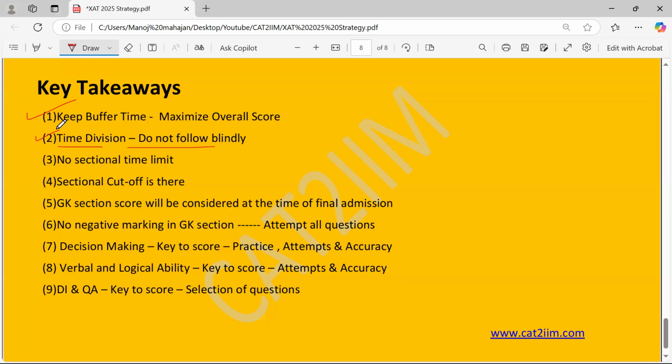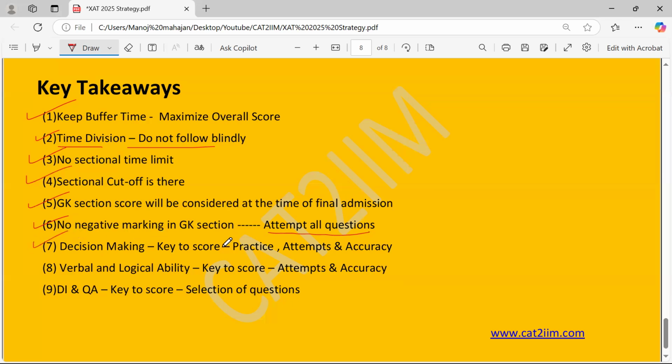The idea is that you have to spend time so that you can score section-wise also, and overall you can maximize. Remember, there is no sectional time limit, so it is up to you how much time you want to spend on each of the sections. Sectional cutoff is there for sure for XLRI and XIMB. IIM Ranchi and Bodh Gaya do not have the sectional cutoff. Remember, the GK section would be considered at the time of final admission of XLRI. No negative marking generally in the GK section, so it translates into attempting all questions.